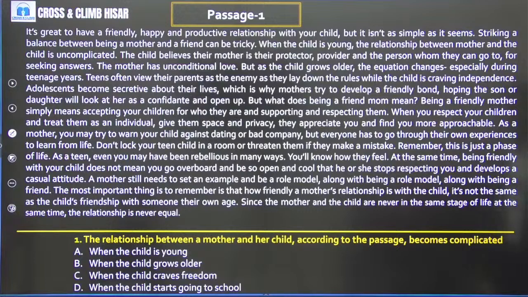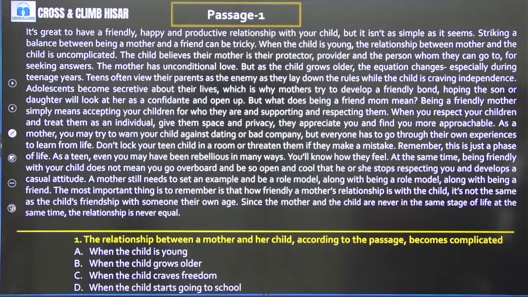But as he grows older, now the equation is changing, especially during teenage years. Teens often view their parents as the enemy as they lay down the rules while the child is craving independence. It happens with you guys too. You are craving independence at this stage, and your parents keep asking so many questions. Where are you going? Who are you meeting? So many, right? Adolescents become secretive about their lives, which is why mothers try to develop a friendly bond, hoping the son or daughter will look at her as a confidant and open up.